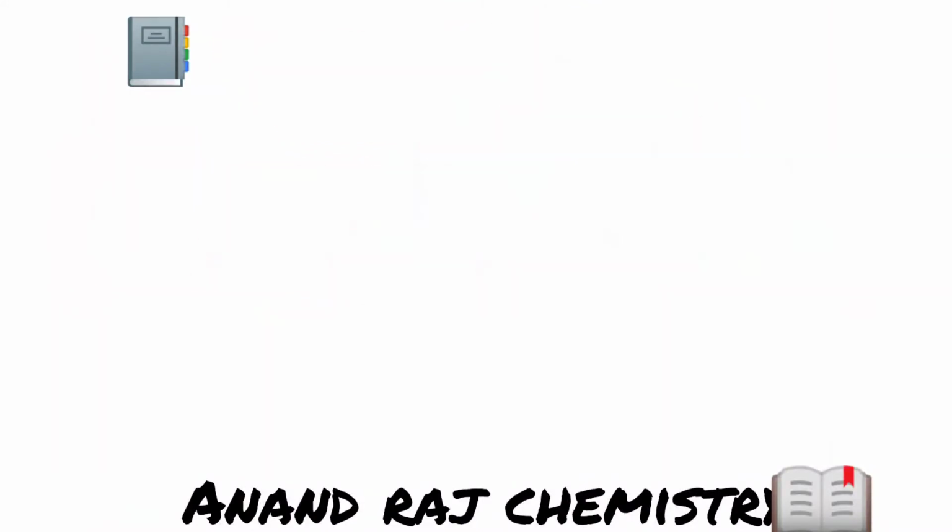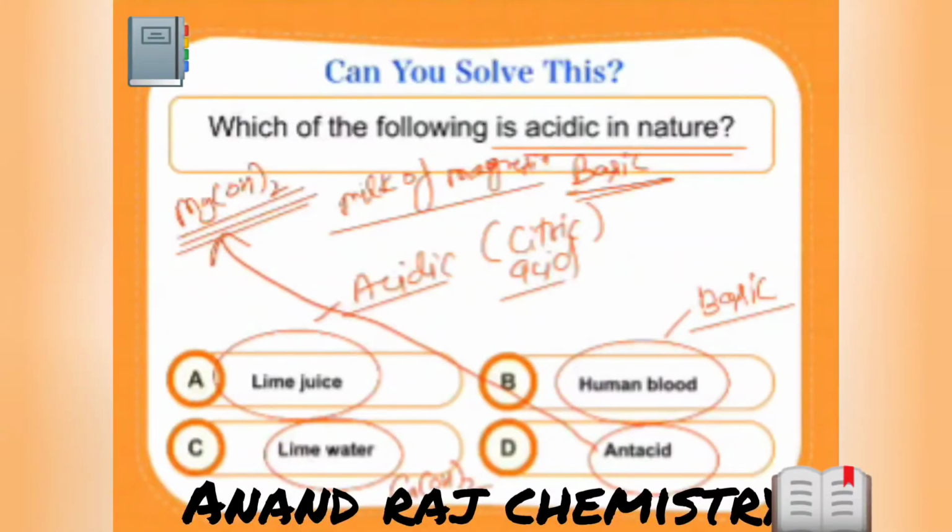Okay. So what will be the correct answer, guys? Only option A is our correct answer. Is it clear, everyone? Option A, because the rest of the three things are basic in nature. So if it is clear, press 1. Quickly, guys.